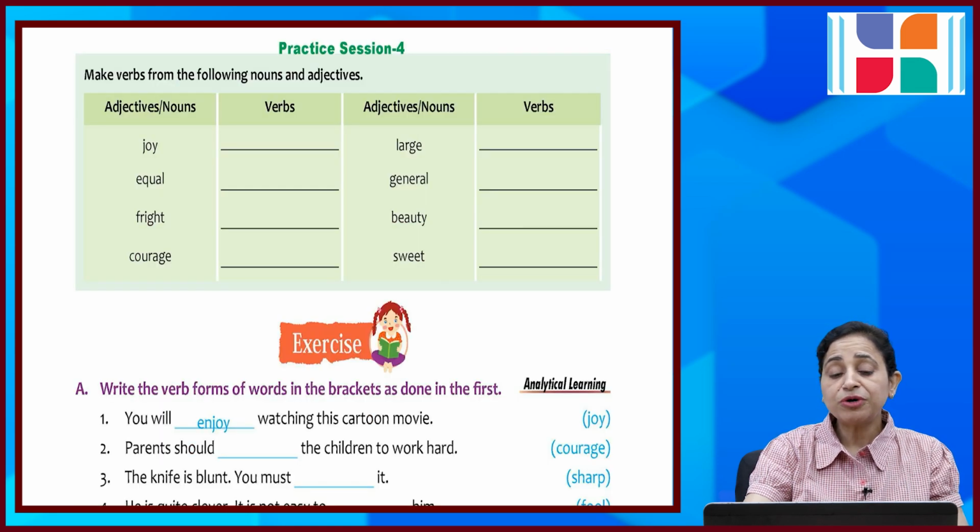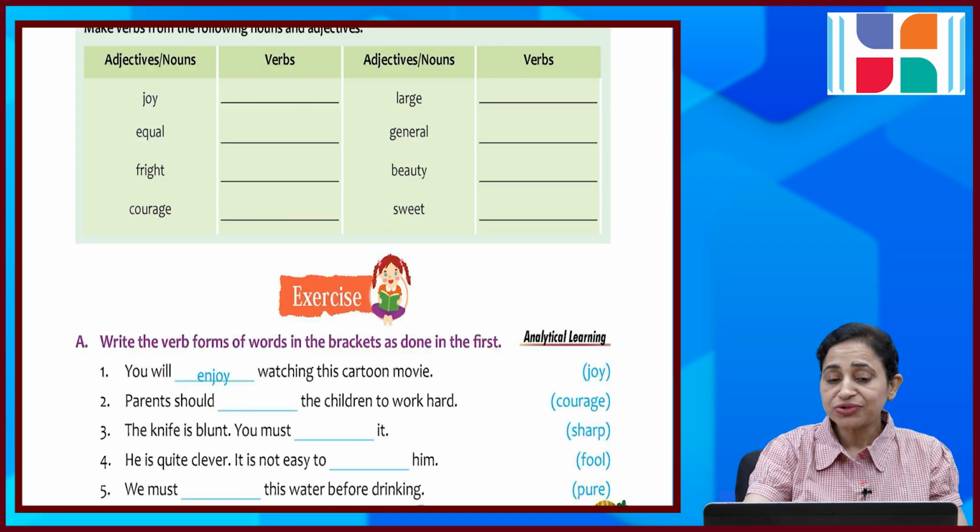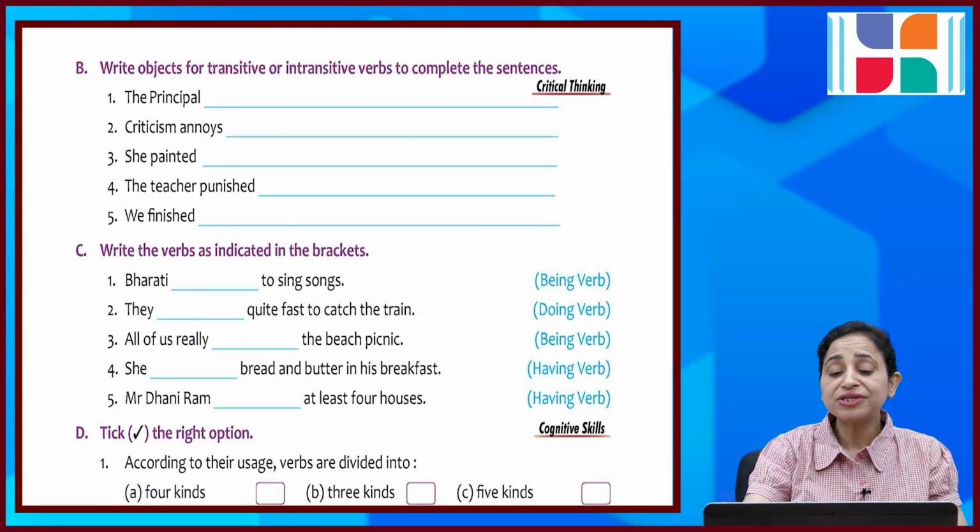Practice session 4. Make verbs from the following nouns and adjectives. And here are exercises for your practice. Do practice with these exercises. A: write the verb forms of the words in the brackets as done in the first. In part B, write objects, or transitive or intransitive verbs, to complete the sentences. In part C, write the verbs as indicated in the brackets. And in part D, tick the right option.